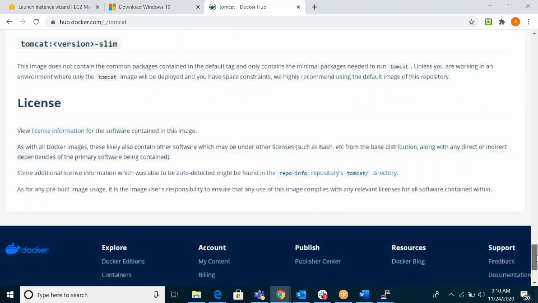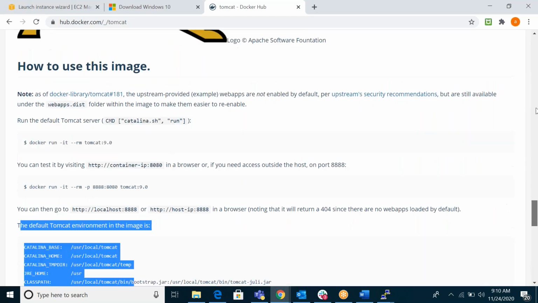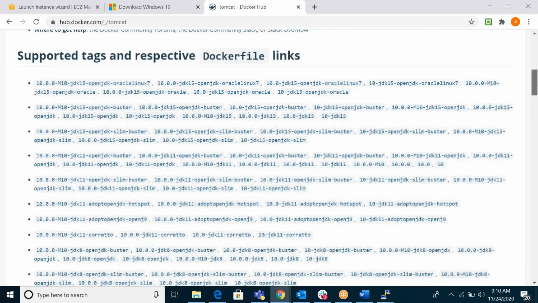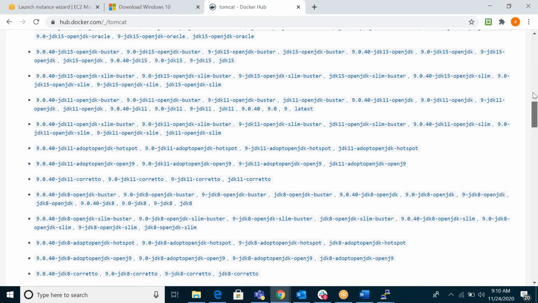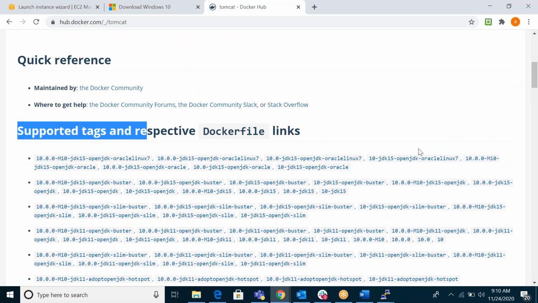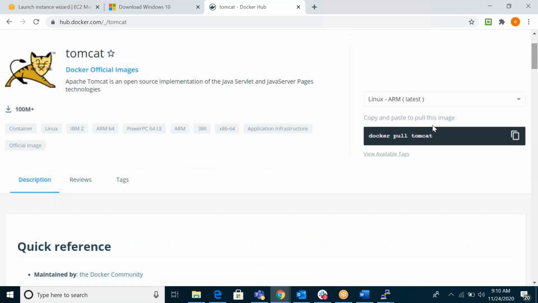We can see all the particular information here. But you can also see some tags. What do tags mean? Now, if I run this command, it will download the latest image. But I want some particular version.